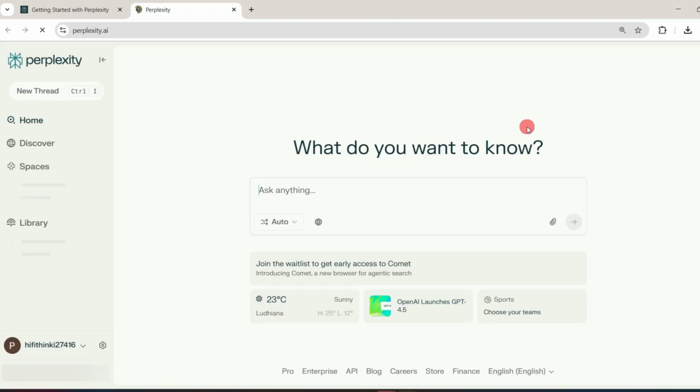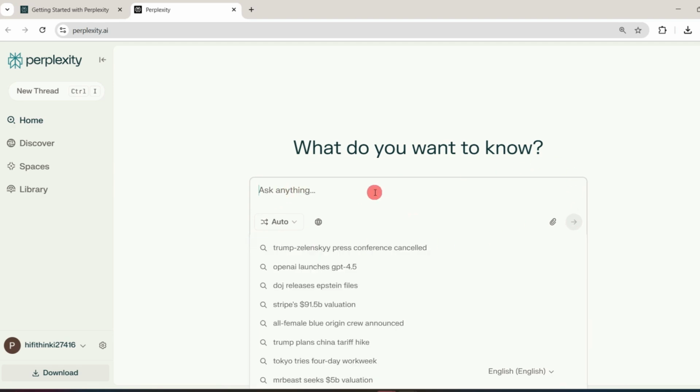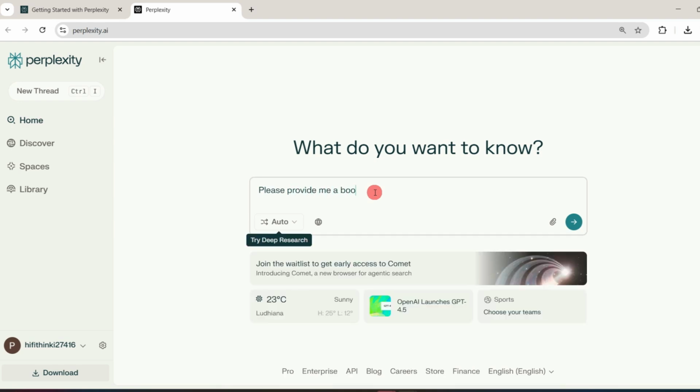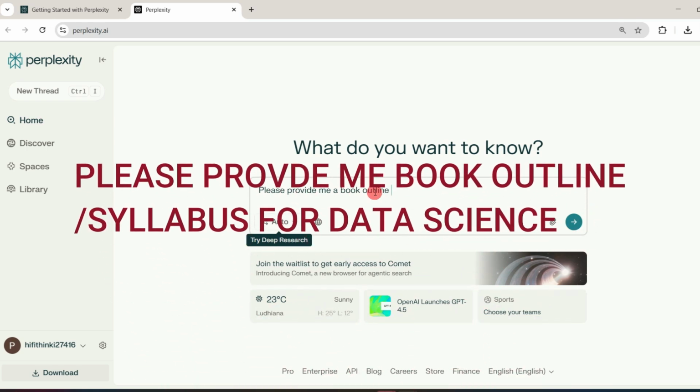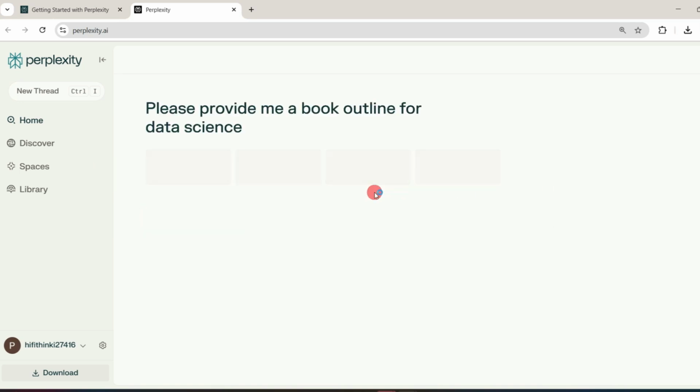I'll click on it, then this interface will open. It will ask you to sign in. I have already signed in with my Google account. That's why this interface is open. This is a chat box just like ChatGPT, where I have to pass my query and it will provide me answers accordingly. Let's suppose we have a query: please provide me a book outline or syllabus for data science, and I'll hit enter.